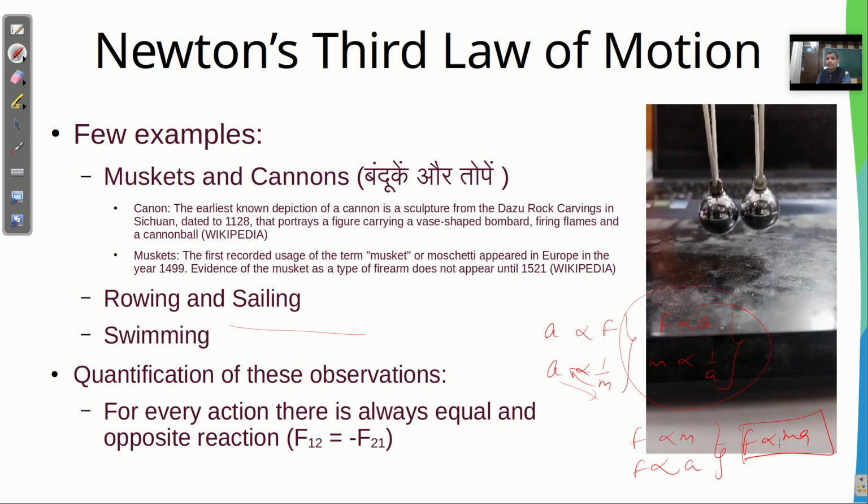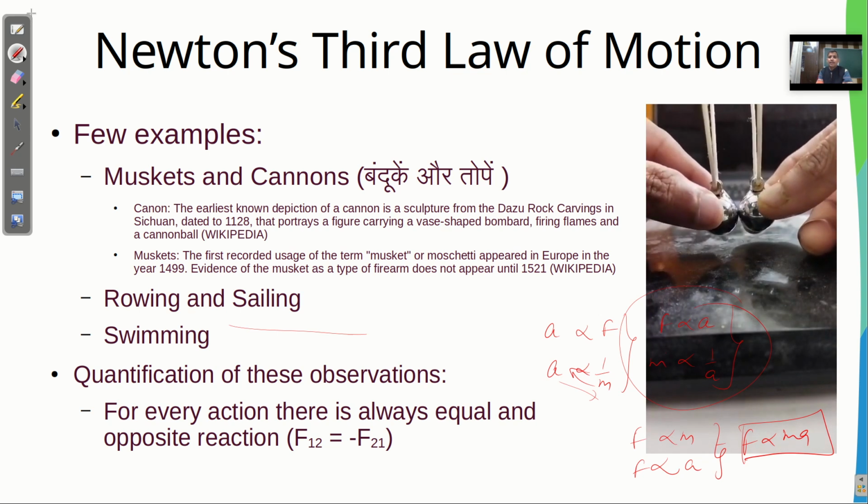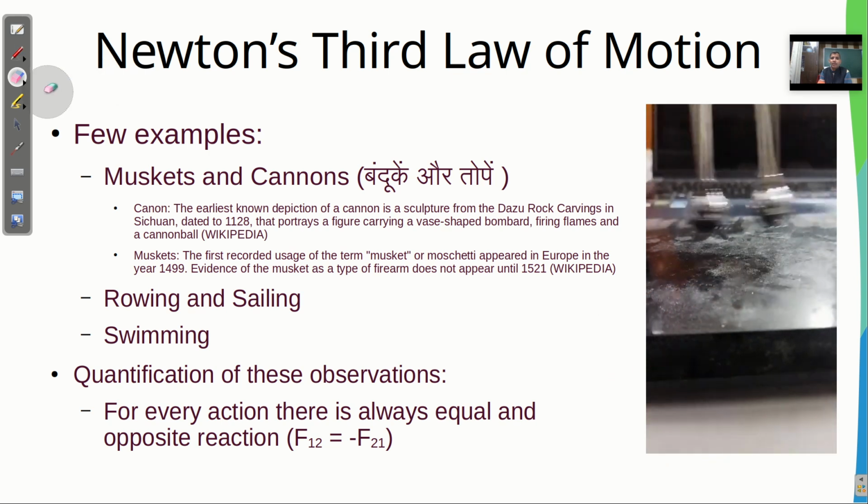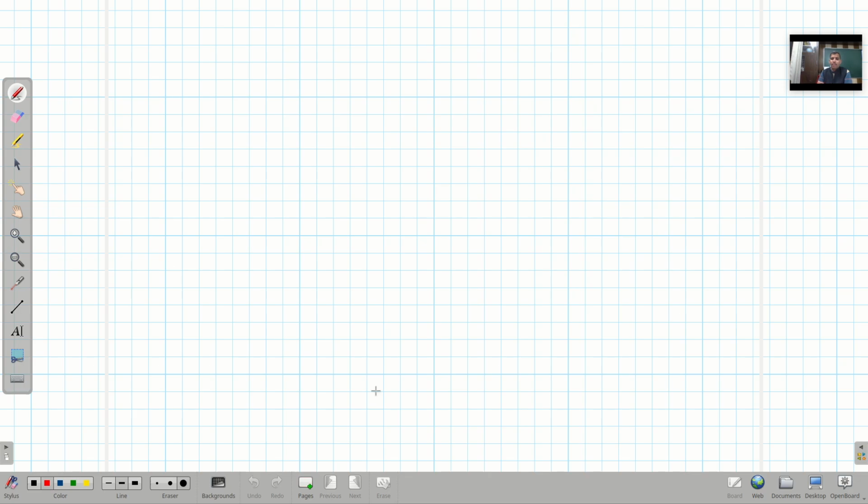Right. So then let me show you another very interesting experiment, or interesting law, that is Newton's third law.